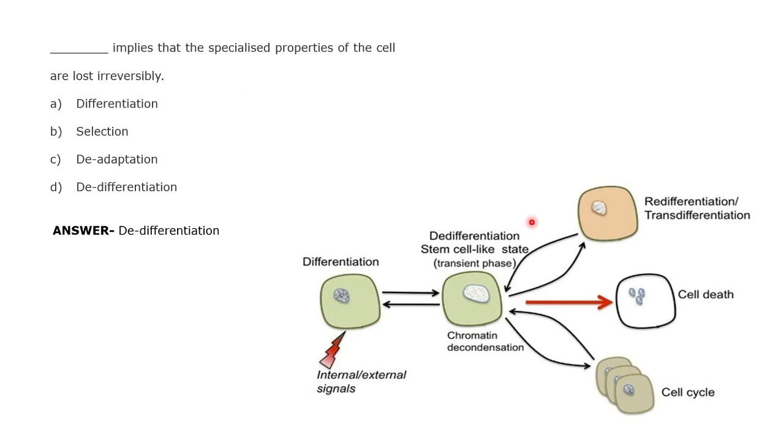The de-differentiated cell can either enter into a cell death stage and die off, or it can enter into another cell cycle phase, provided that specific cues are provided. That's a different kind of phenomenon. I think that doubt is clear, right?